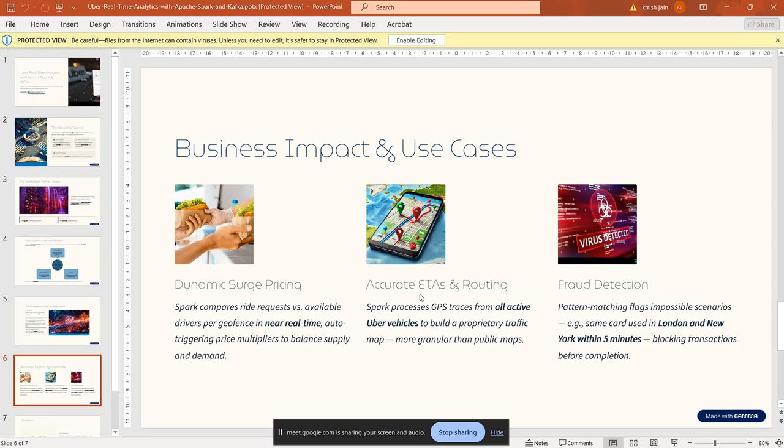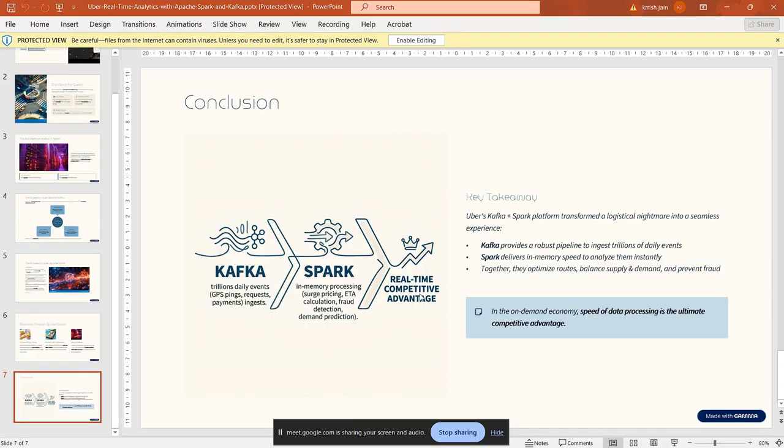Fraud detection: pattern matching flags impossible scenarios. Example: the same card used in London and New York within 5 minutes, blocking transactions before completion. Conclusion.